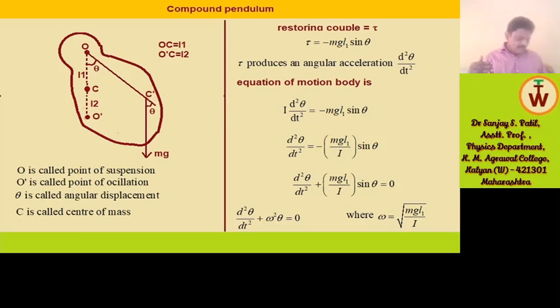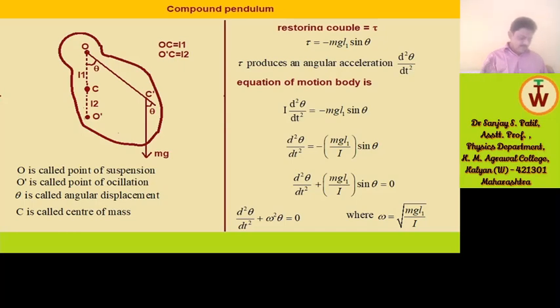A compound pendulum has a much larger mass as compared to the simple pendulum, and due to that, the effect of air resistance on the compound pendulum is negligibly small.